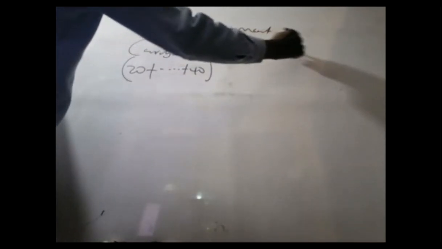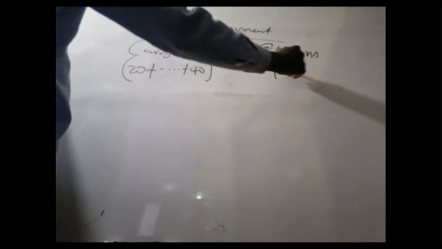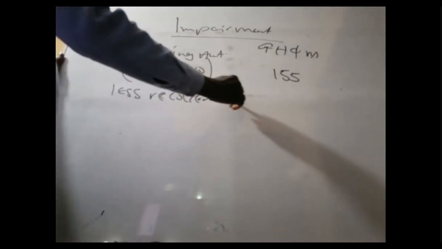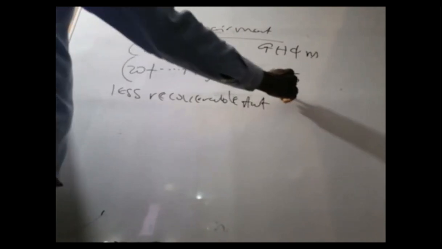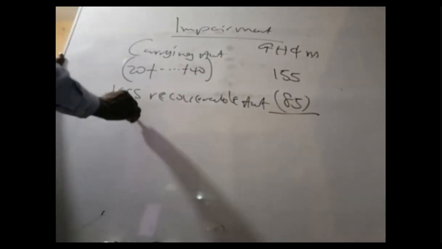So that's the carrying amount, 155, Ghana cedis in millions. Less recoverable amount. The recoverable amount happened to be 85. So therefore, what is the impairment charge?